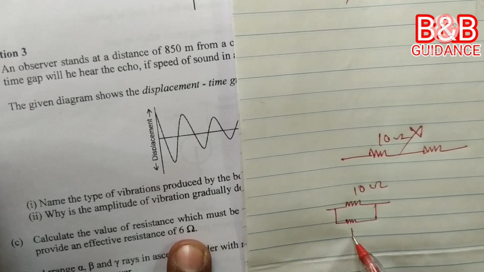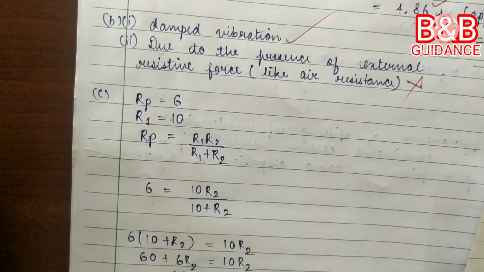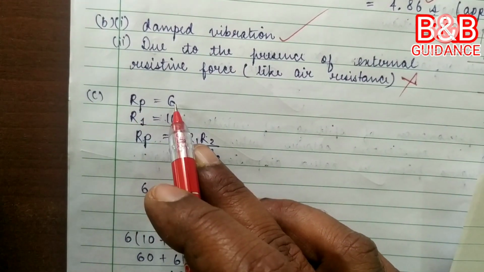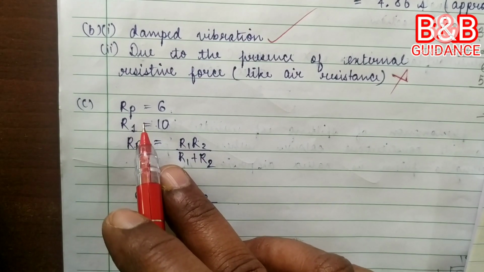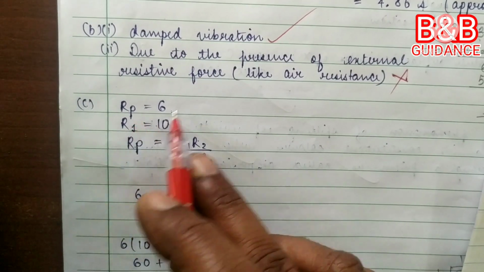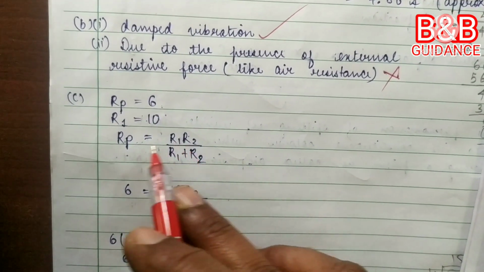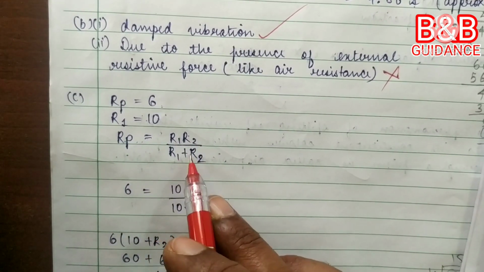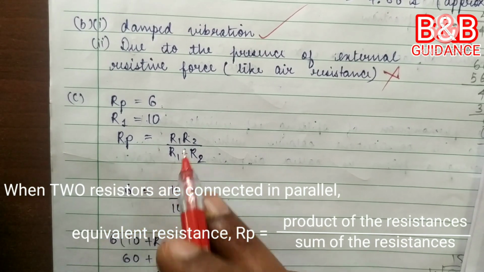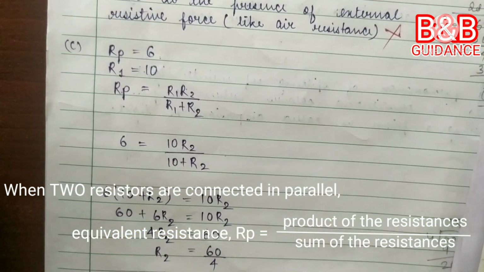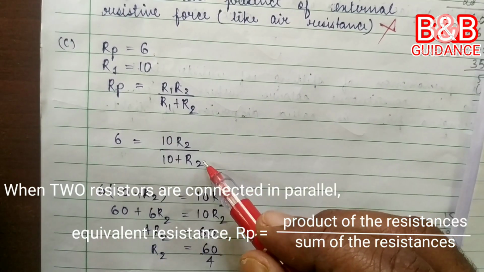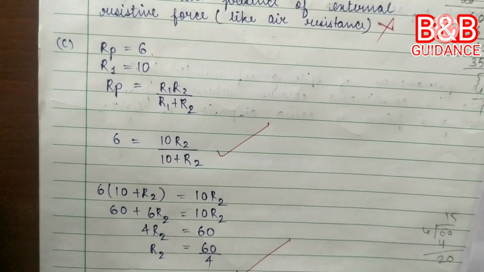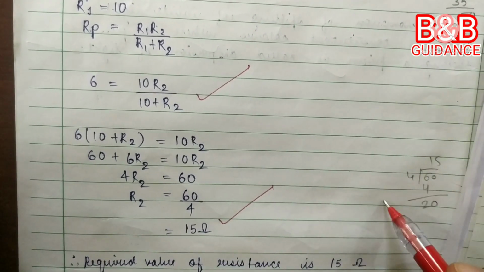Okay, what is that resistance? That is the question. The child has understood that is connected in parallel. Rp is equal to 6. It is always good to write 6 ohm. Then Rp is equal to R1 R2 divided by R1 plus R2. Okay, Rp is equal to product of resistance divided by sum of the resistance, and that's well substituted, and final answer is 15 ohm. That is correct.